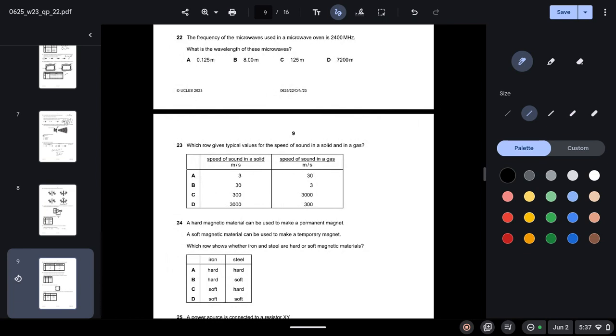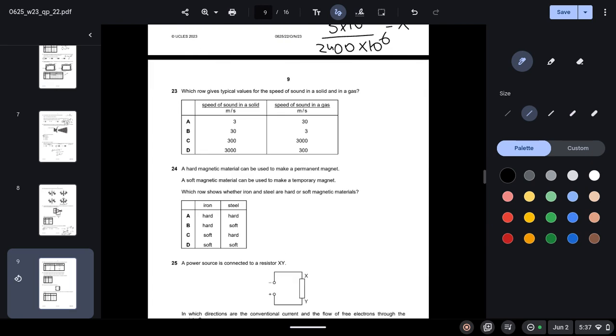22. The frequency of the microwaves used in the microwave oven is 2400 megahertz. What is the wavelength of these microwaves? So here we use the formula v equals f lambda. We know the speed of all the waves in the electromagnetic spectrum is the speed of light. Lambda we have to calculate. Frequency they have given us, but be careful, you have to convert this into the correct units, and when you do so, your answer will come out to be 0.125 meters.